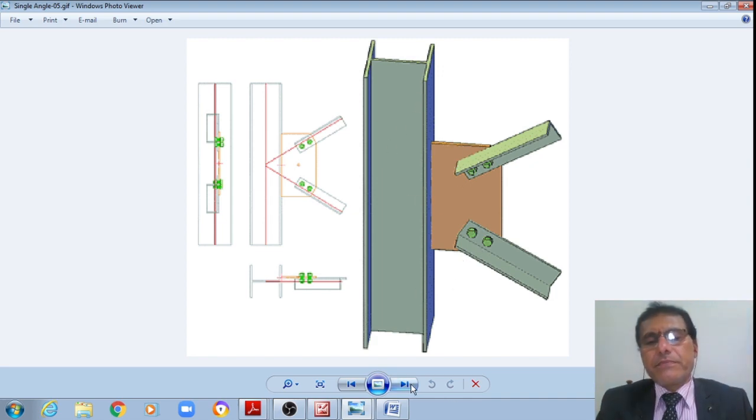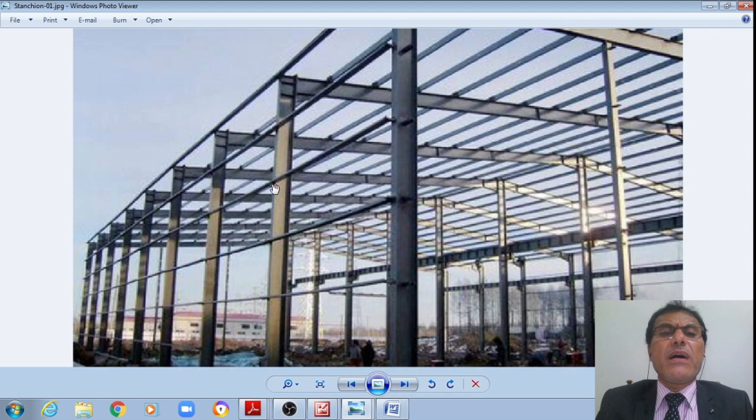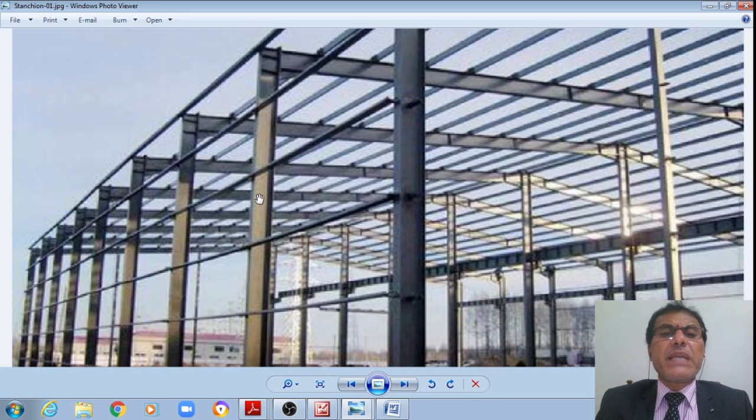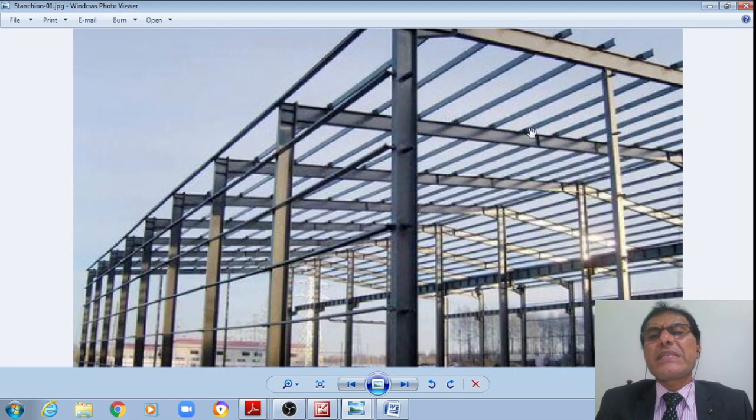Compression member, right? Now, another schematic wherein I am showing a warehouse building, where I do have IS rolled steel beam sections used as the compression members. Even the same rolled steel sections are also used as the principal rafter.